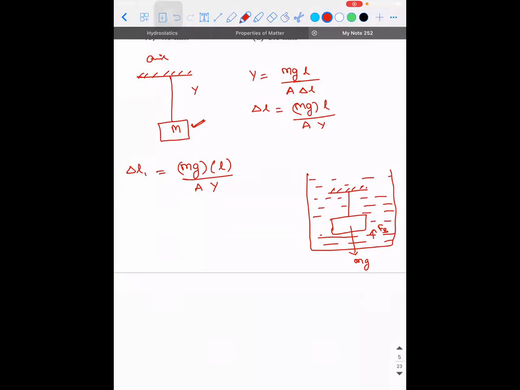Now, what is going to be the effective weight of this particular solid? If I write delta L2, what replacement do I need to make here? Mg minus Fb. That's it. Mg minus Fb is the effective force that is trying to pull the string, multiplied with the same length of the string, divided by area into Y. Correct?